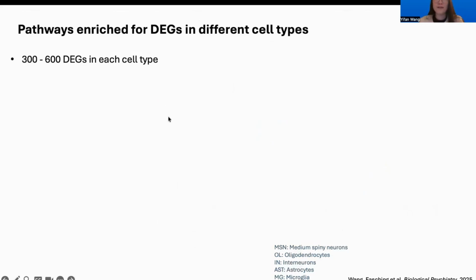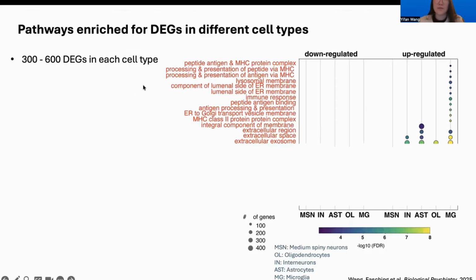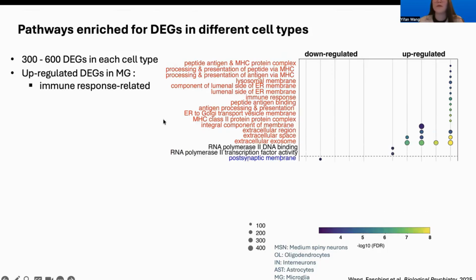So for further analysis, we looked at the differentially expressed genes, the DEGs, in each different cell type. First of all, we were able to identify 300 to 600 DEGs in each cell type. And within these DEGs, first we observed an upregulated immune response related signature in the microglia, as shown in the red here. As we could see, we are seeing an enrichment of these pathways in the upregulated genes of microglia.